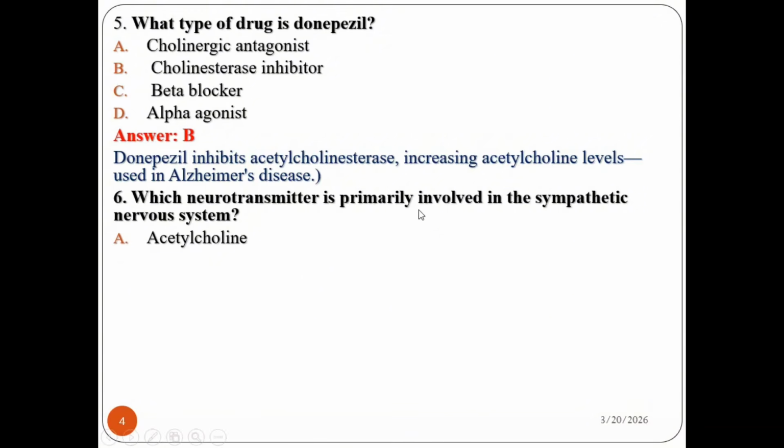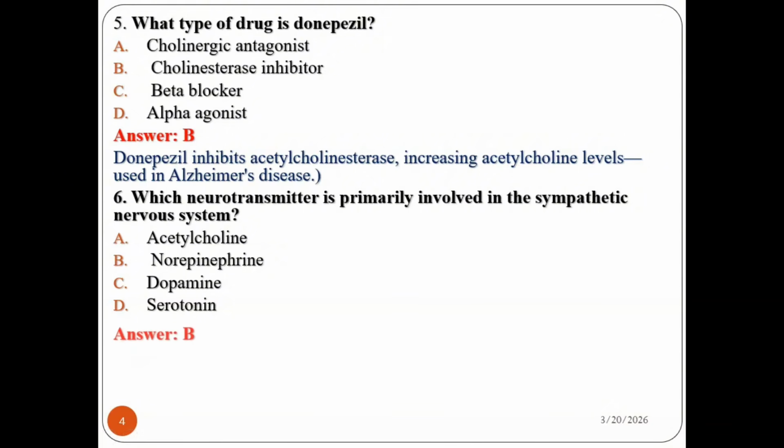Question number 6. Which neurotransmitter is primarily involved in the sympathetic nervous system? A. Acetylcholine, B. Norepinephrine, C. Dopamine, D. Serotonin is given. So the neurotransmitter primarily involved in the sympathetic nervous system: is it acetylcholine, norepinephrine, dopamine, or serotonin?